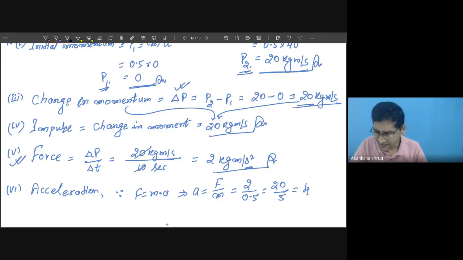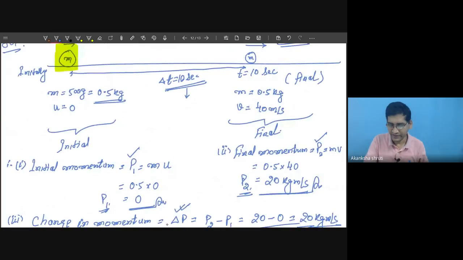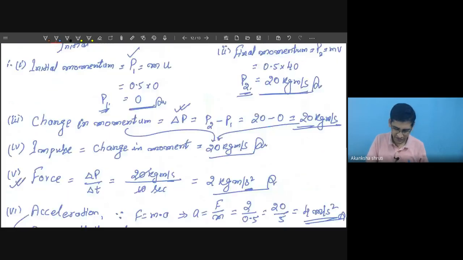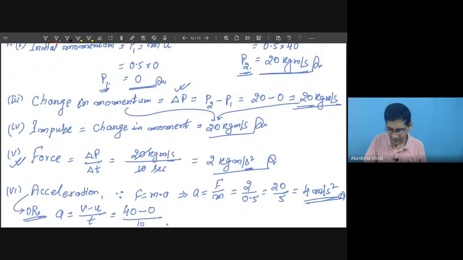Acceleration, what is the unit of acceleration? It is meter per second square. This acceleration can also be calculated by another method, by applying the definition. Acceleration is given by v minus u by t. What is the v here? It is given that the final speed v is 40, the initial speed u is 0, and the time taken, delta t, is 10. So you are getting 40 by 10, which is 4 meter per second square.